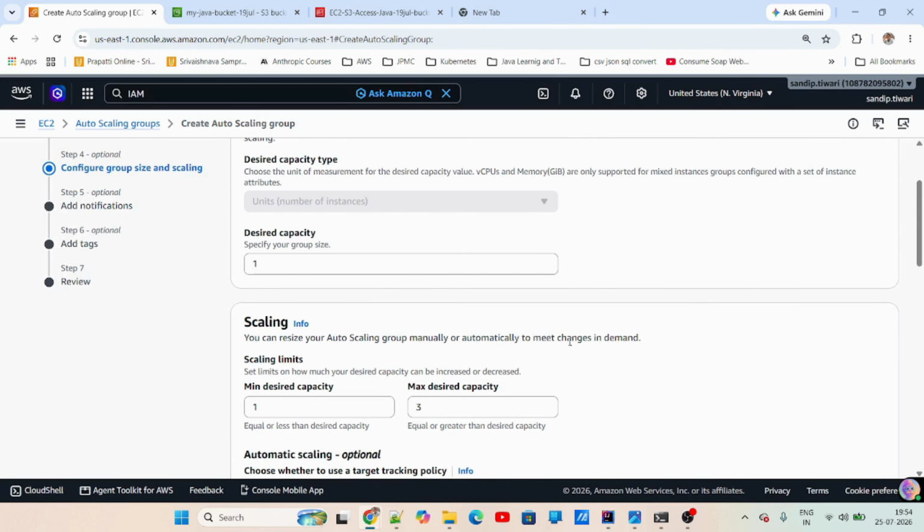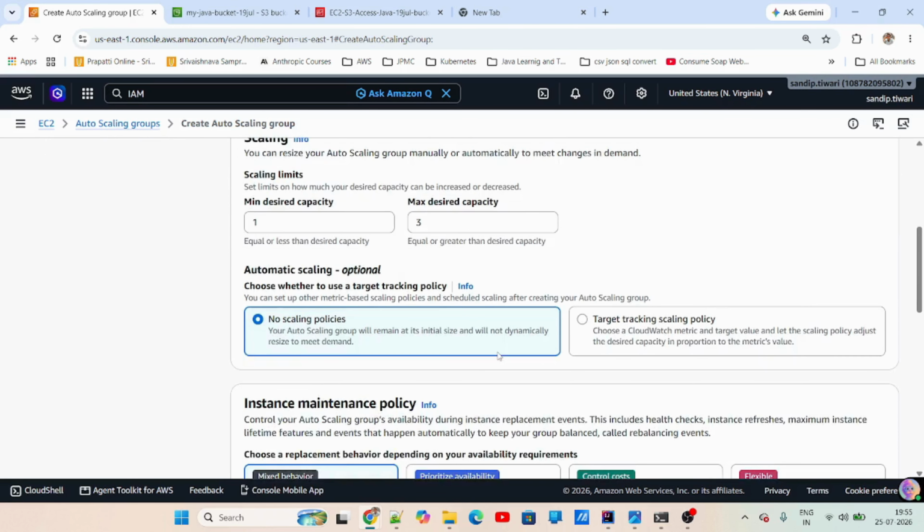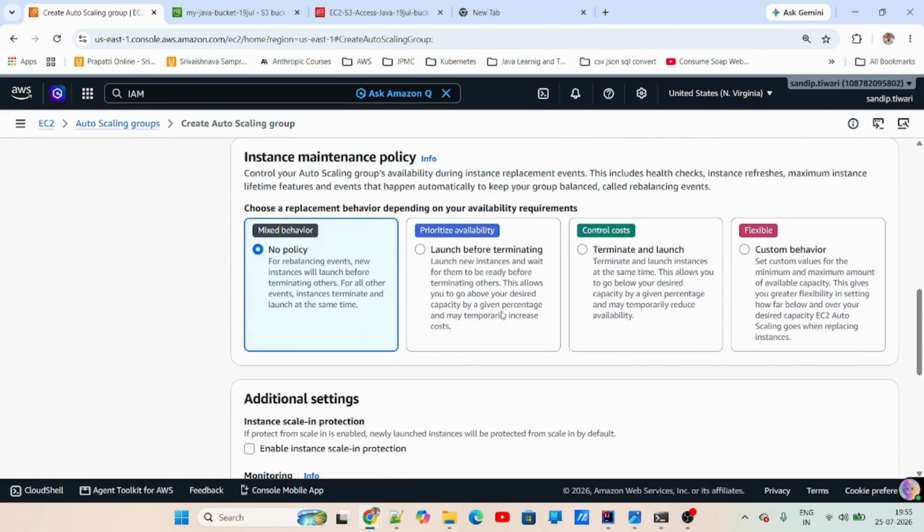So when Auto Scaling triggers, it will launch one instance, because I have kept the desired capacity as 1. If I change the desired capacity to 2, it will launch 2 instances, so the number of instances running will be 2. The maximum limit that it can go up to is 3, and the minimum it can go down to is 1. But for now, I'm just keeping it 1. Just keep that in mind. Right now, I'm not adding any scaling policies. I'll do it later on. Let's just create the ASG first.